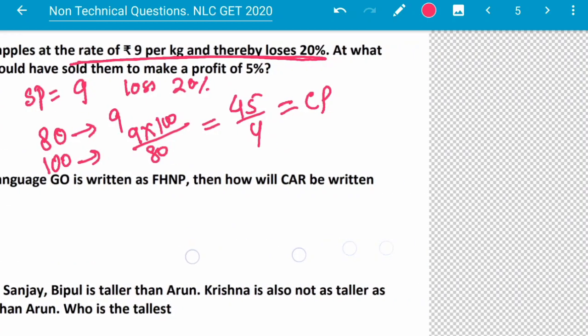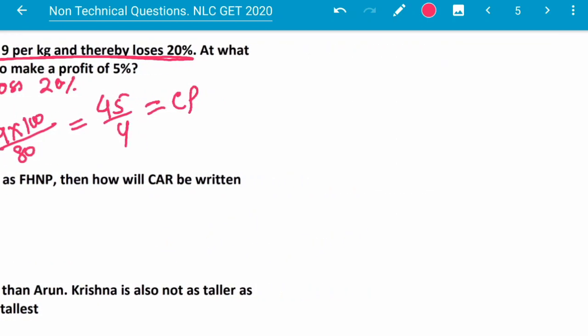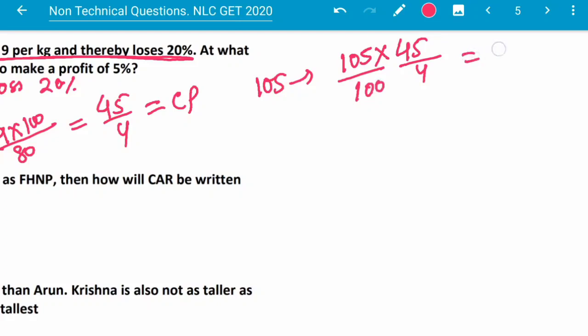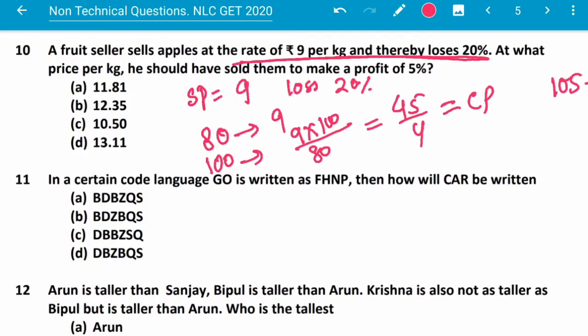This is 45 by 4, which is equal to the cost price. So for profit of 5%, this is 100, and for 105 this will be 105 into 45 by 4 by 100. This will be 11.81. So the answer is 11.81.